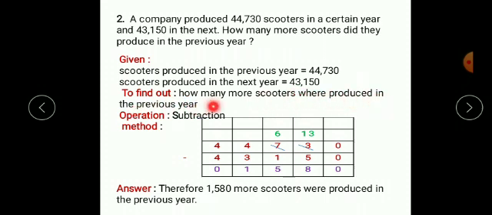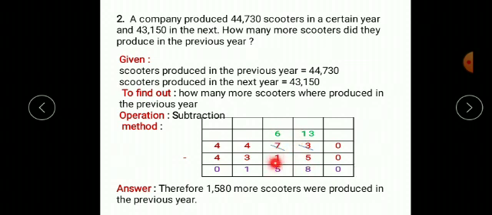We already know that. Second sentence is our to find out, that we write down it to find out part. Next, how many more tells us we need to do subtraction here. So in the method part we actually do the subtraction. So very first step is to arrange the numbers one below the another and then start subtraction. 0 minus 0, 0. 3 minus 5, not possible. Ask for a borrow. So this 7 will become 6 and this 3 will become 13 after getting a borrow. Now 13 minus 5 will be 8.